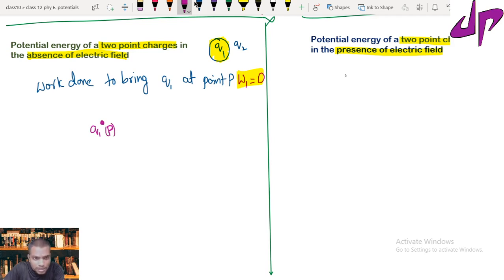Because of this charge, an electric field now exists here. Now if I bring another charge Q2 here, the work done is not equal to 0. That is my second task. I am going to bring the charge Q2 from infinity to a point, say point K, where Q1 is already there.